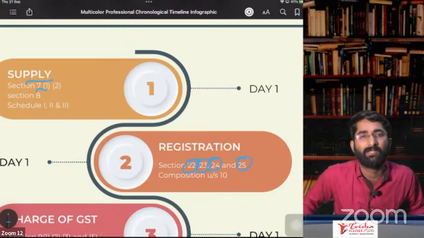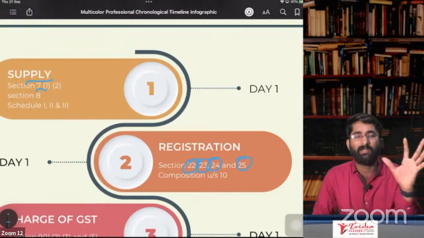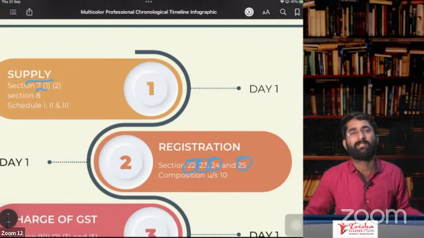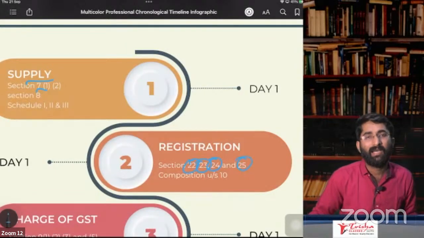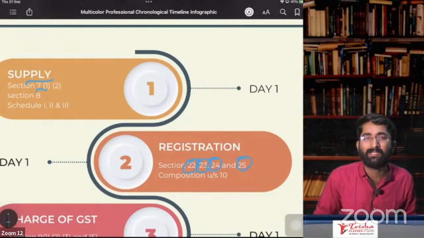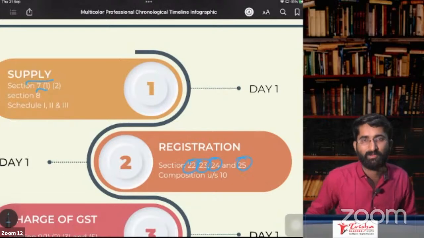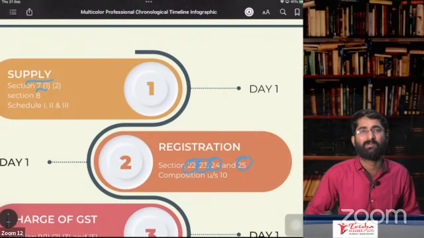Section number 23, subsection 1, clause B is about agriculturists. If you are an agriculturist, you are not required to take the registration. That is about section 23, subsection 1, clauses A and B. Section 23, subsection 2 has many exemption notifications that we will discuss with section number 24.